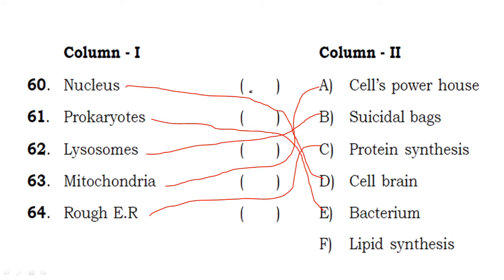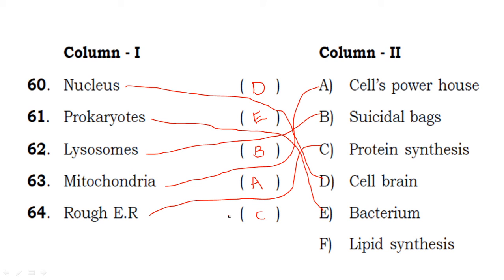Nucleus is called the cell brain, option D. Next, prokaryote, bacterium, option E. Next, lysosome, suicidal bags, option B. Next, mitochondria, the powerhouse of the cell, option A. Next, rough endoplasmic reticulum, protein synthesis, because it contains ribosomes, so protein synthesis.